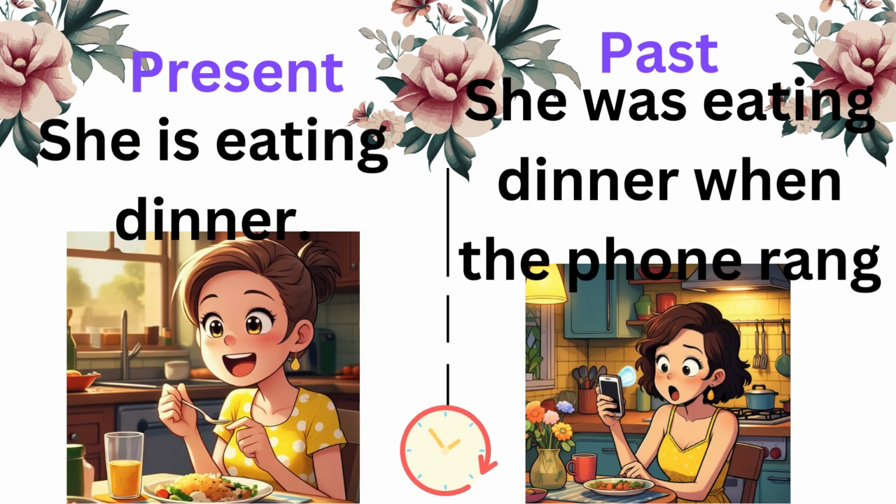Present tenses. She is eating dinner. The past tenses. She was eating dinner when the phone rang.